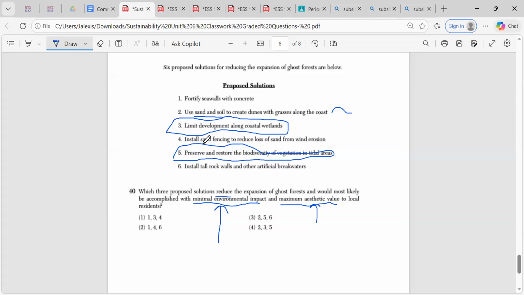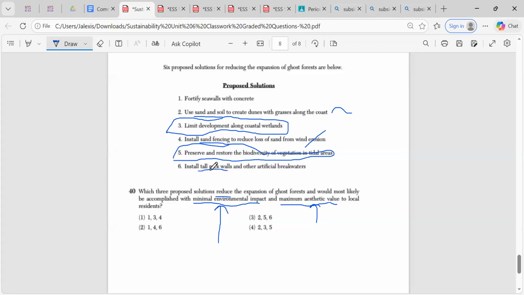Installing sand fencing to reduce loss of sand from wind erosion. Right here, I see installing sand fencing. Mm, that's definitely not so much using some of the natural earth materials that we can use to propose a solution. So I'm not going to say that. And then it says install tall rock walls.